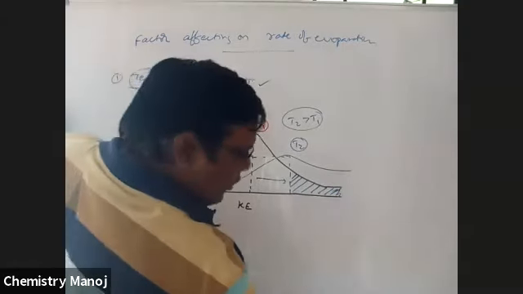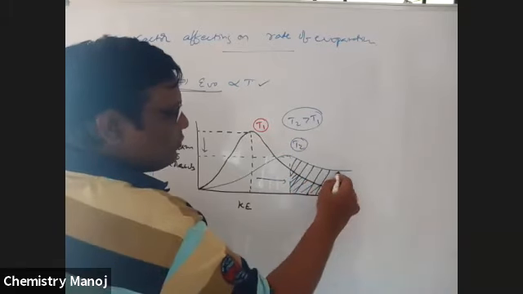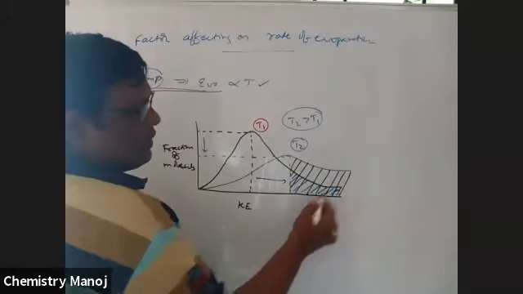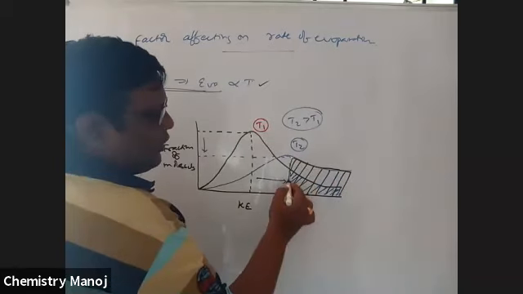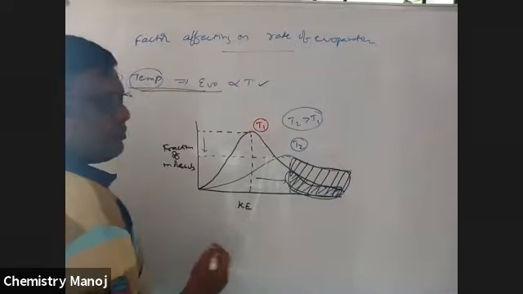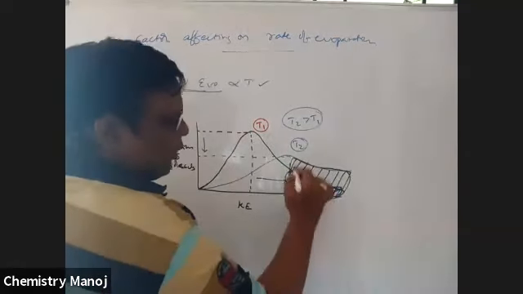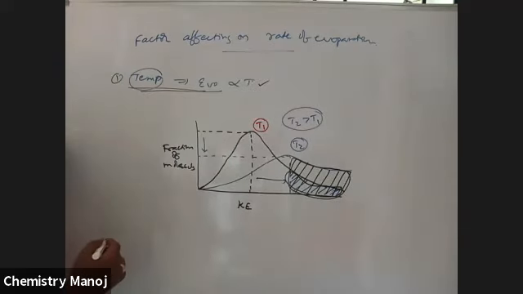Now, these are the molecules that enter the vapor state at T2 temperature. That means the number of vaporized molecules at T2 is greater than at T1. Automatically, the rate of evaporation increases. That is explained on the basis of this curve.